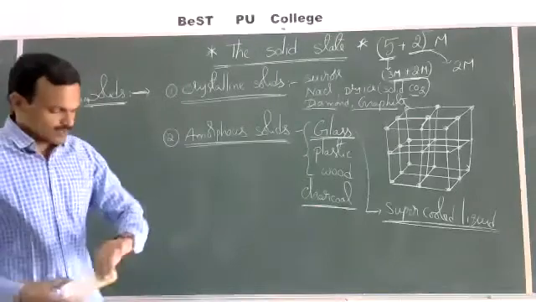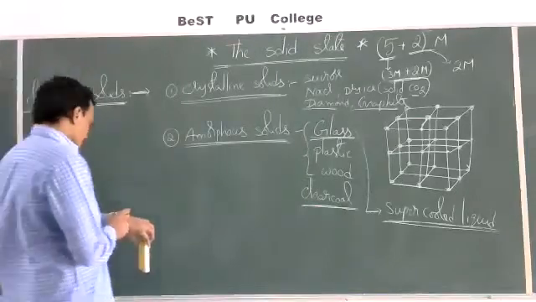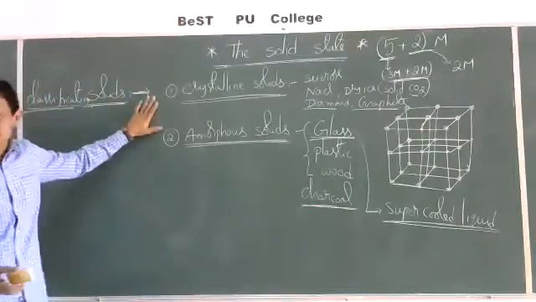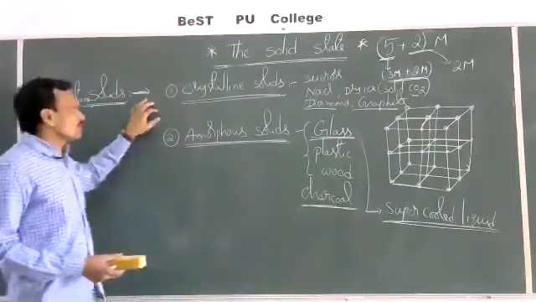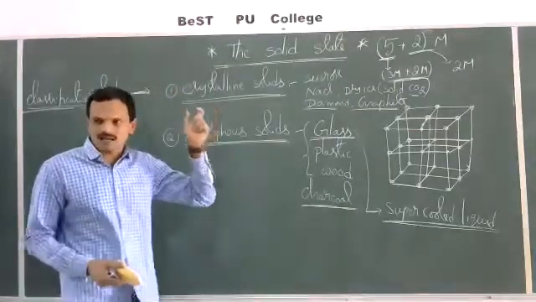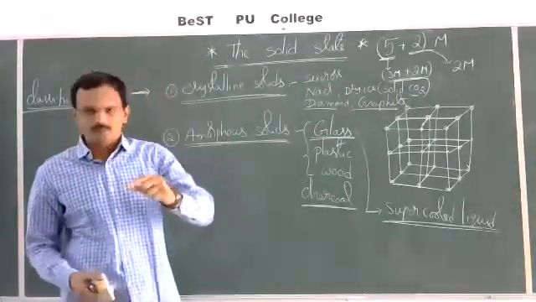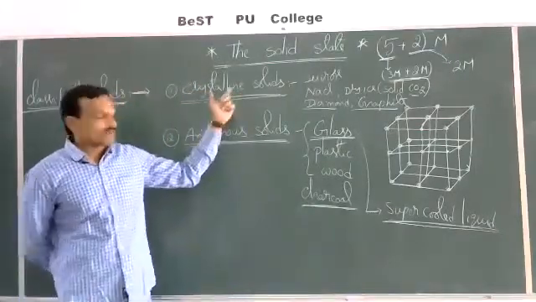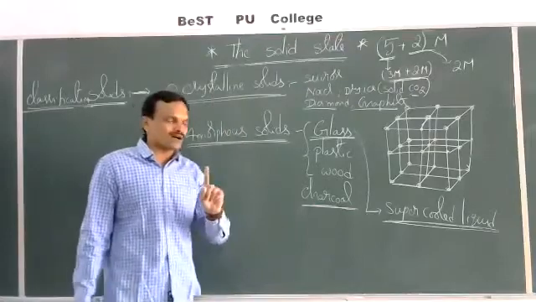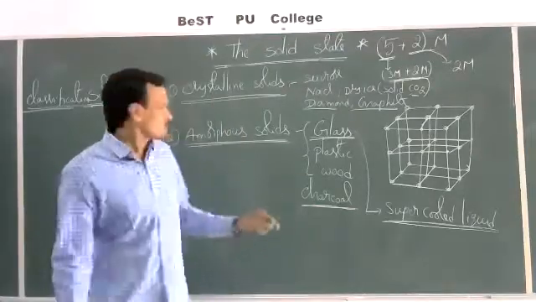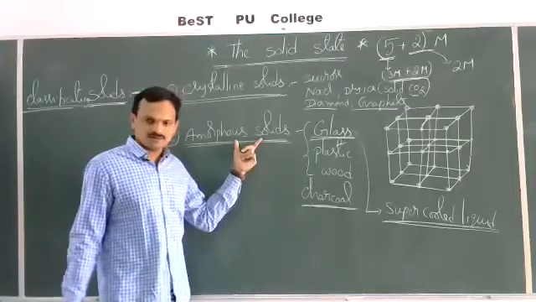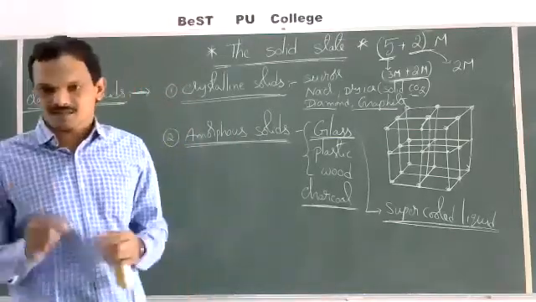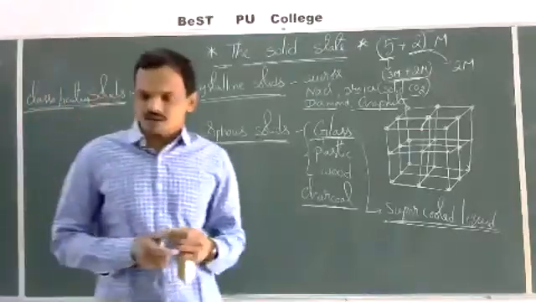So overall, solids are classified based on the arrangement of the constituent particles. If the constituent particles are arranged in a definite geometric shape, they are considered crystalline solids. If the constituent particles are not arranged in a definite geometric shape, that is an amorphous solid. Geometric shape means the arrangement of the particles, which are not visible to our naked eyes.